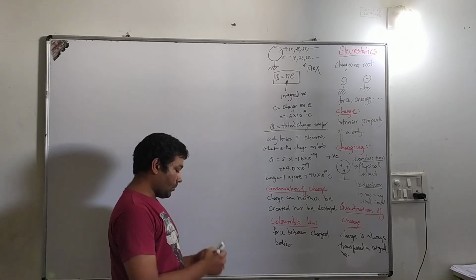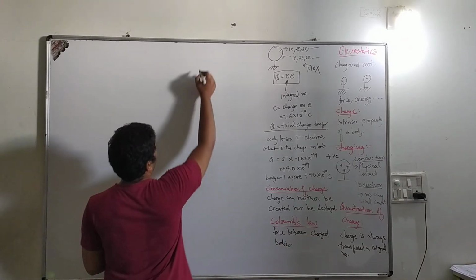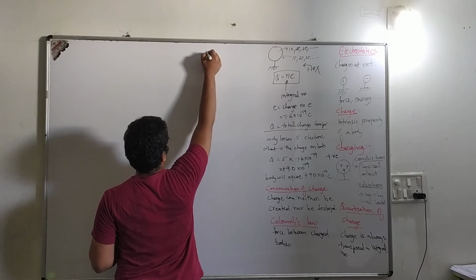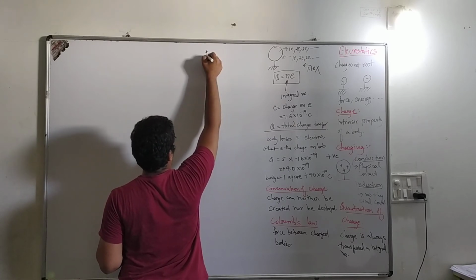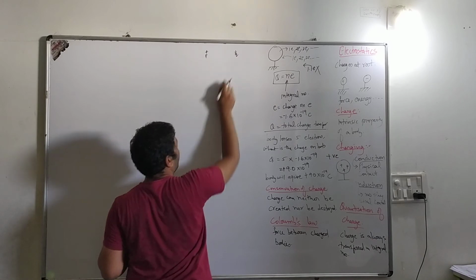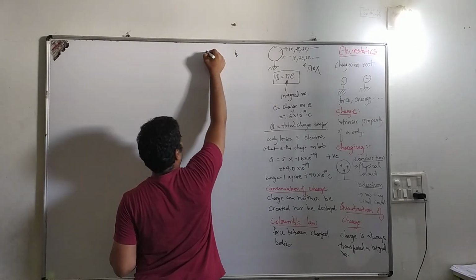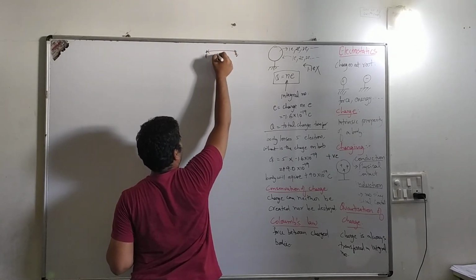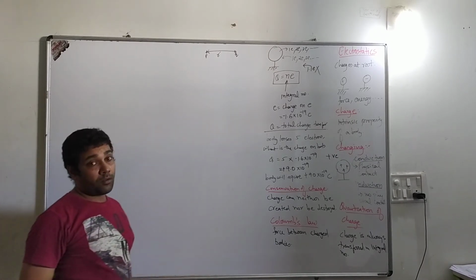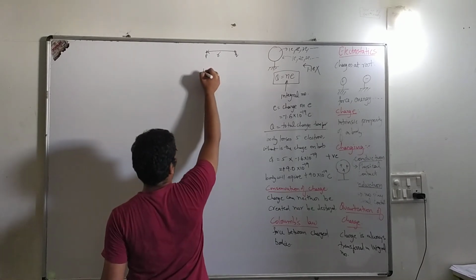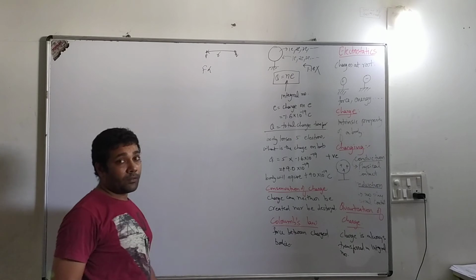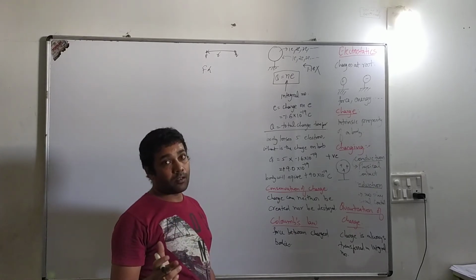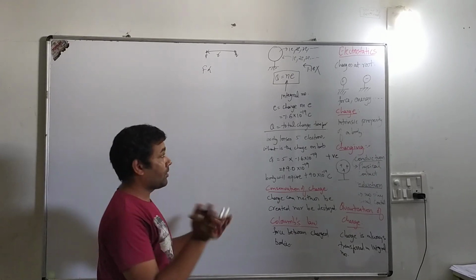So let us see Coulomb's law. If there are two charges, one charge P and another charge Q, both separated by the distance R, the force of interaction between the charges can either be attractive or repulsive.